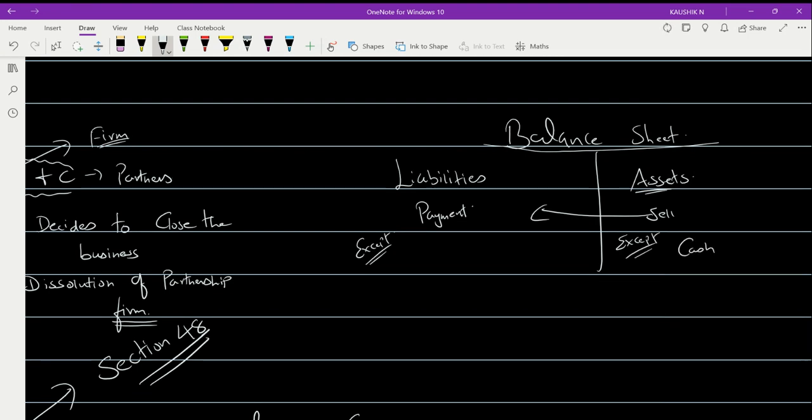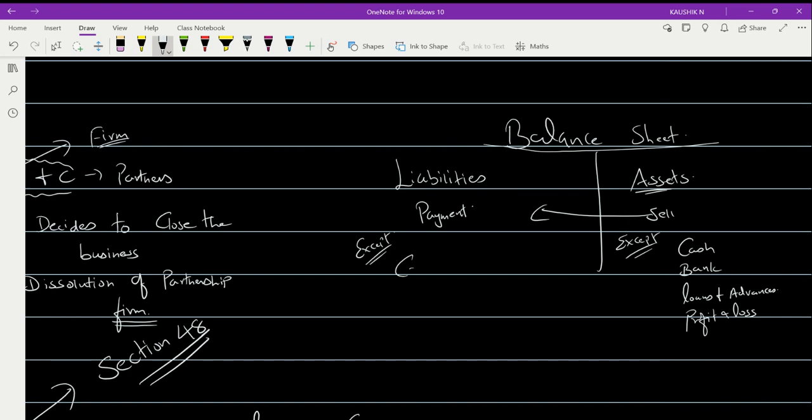In assets: the cash in hand, cash at your bank, the loans and advances, and if you have any profit or loss undistributed values, okay, the profit and loss undistributed, these items should not be taken into account.